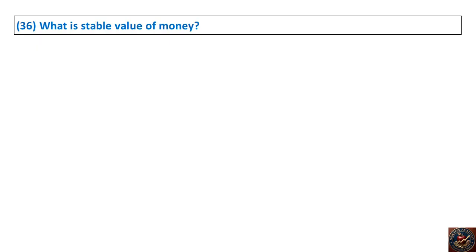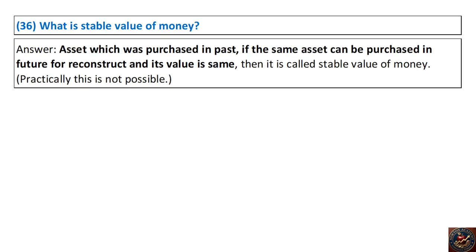36. What is stable value of money? Answer. Asset which was purchased in past. If the same asset can be purchased in future for reconstruct and its value is same, then it is called stable value of money. Practically, this is not possible.